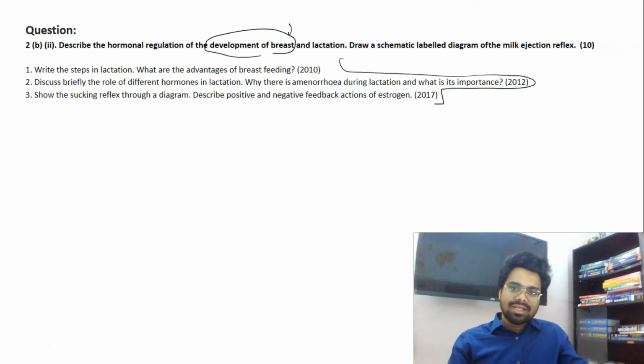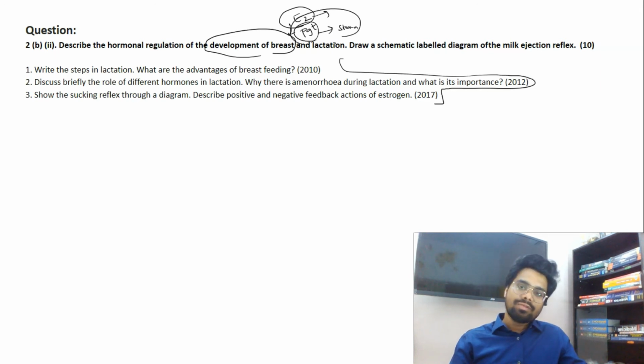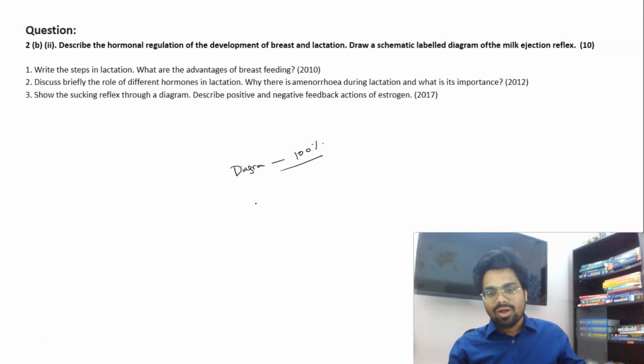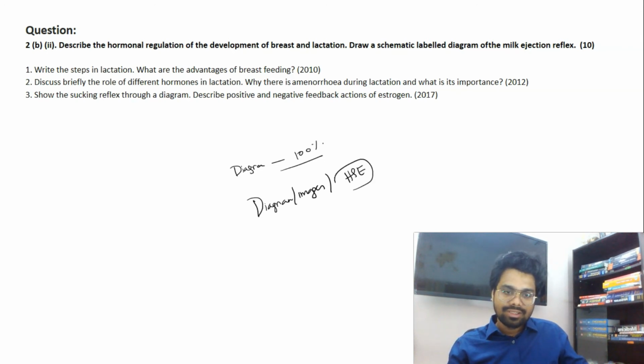Again, breast is supported by estrogen and progesterone. Okay, estrogen helps in lobular and ductal development, progesterone helps in the stromal growth, and both are important for breast engorgement, which occurs during pregnancy. Okay, and when it's a diagram, if they ask for a diagram, you have to draw it 100%, but even if they don't ask, try to draw the diagrams and images, and when it comes to pathology, try to use H and E. See, in the question paper instructions itself, they mentioned you can use color pencils for images or diagrams.